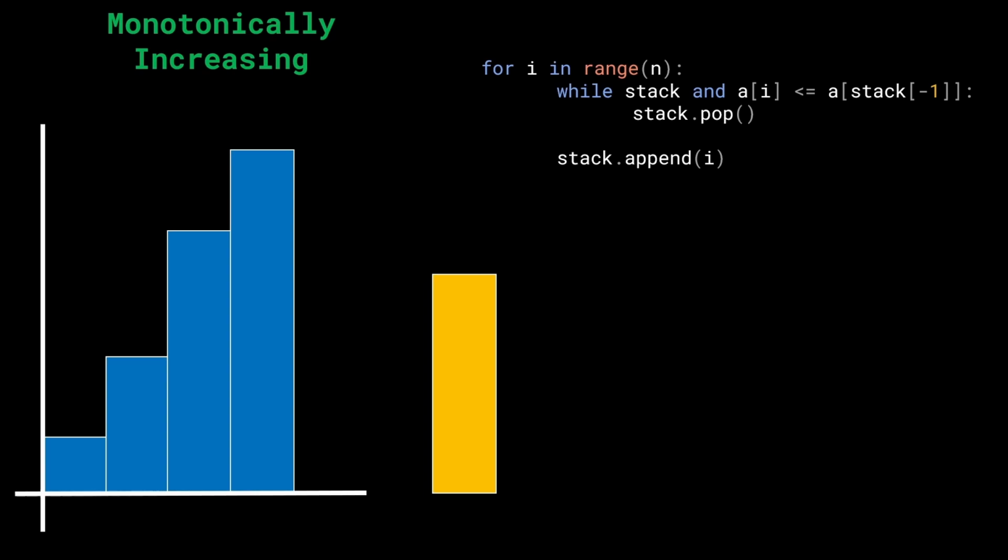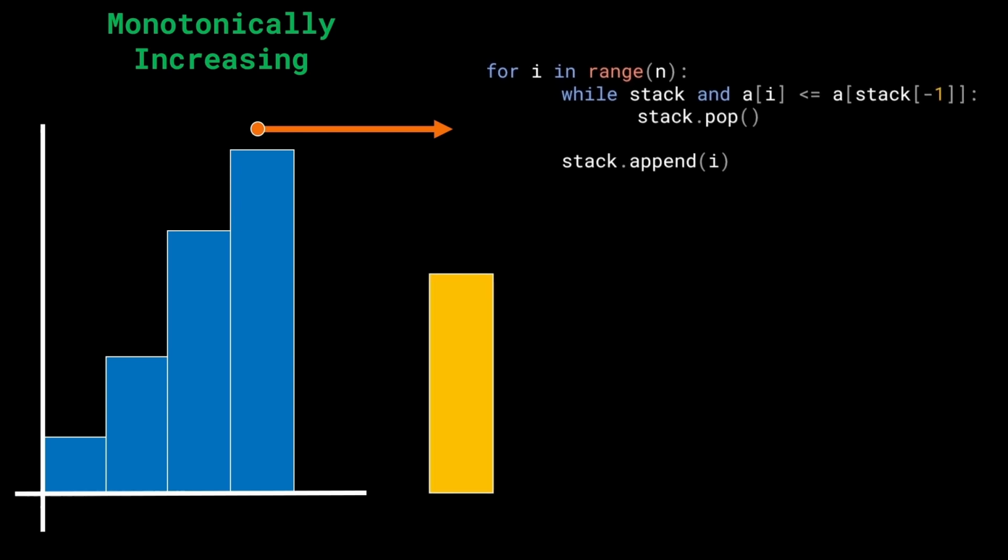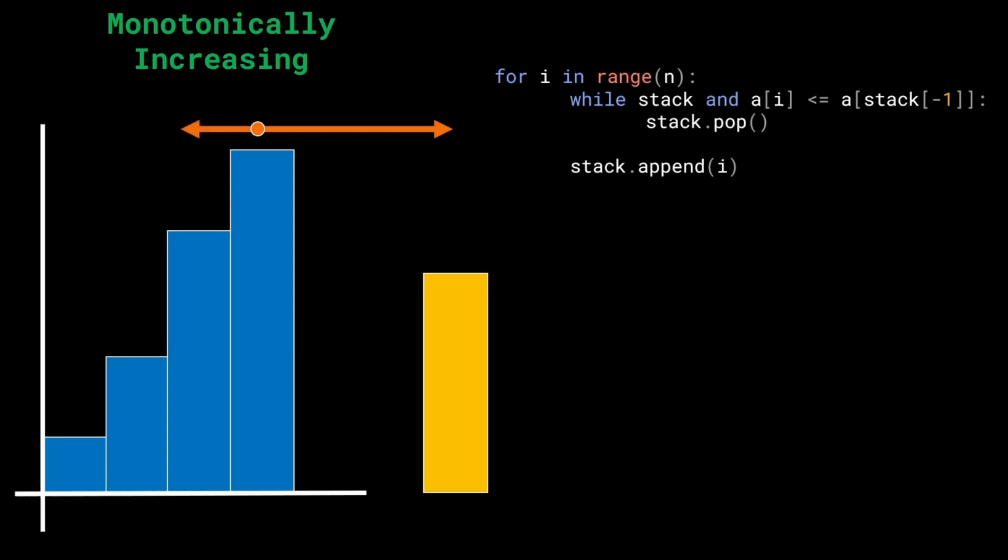For the current element present at the top of the stack, as soon as we get a lower element, we have found a right span, right? And how do we find the left span? The left span is just an element to the left of the stack top, right? It's so cool because by looking at a new element that just came into the array, that wants to be added to the stack, we were able to find the right span of this current element. And we already have the left span present with us because those are going to be the values inside of the monotonically increasing stack.